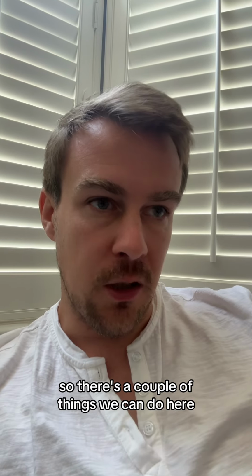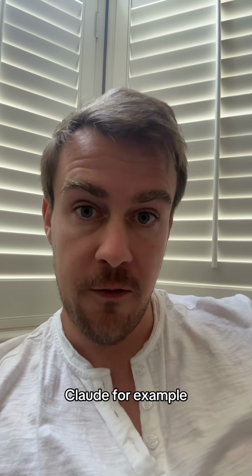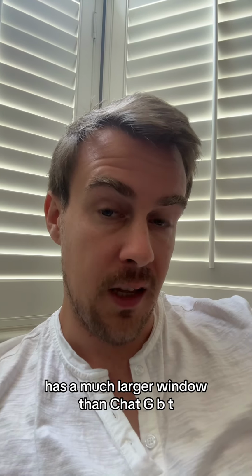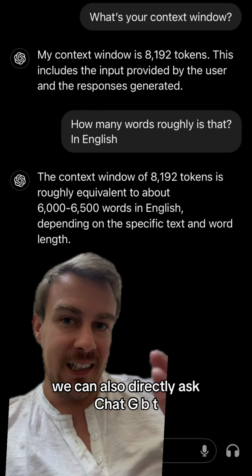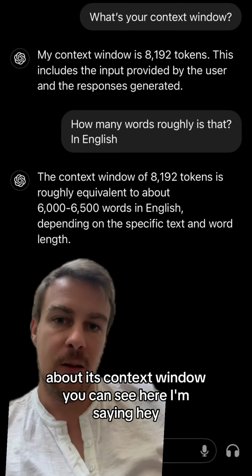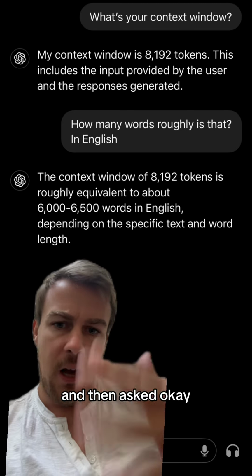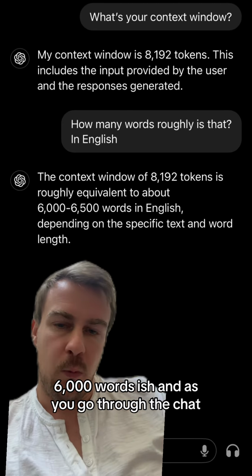So there's a couple of things we can do here. We can use a model that has a larger context window. Claude, for example, has a much larger window than ChatGPT. We can also directly ask ChatGPT about its context window. You can see here I'm saying, hey, what is your context window? And it's saying 8,000 tokens. I've then asked, okay, how many words is that roughly? And it's saying 6,000 words-ish.